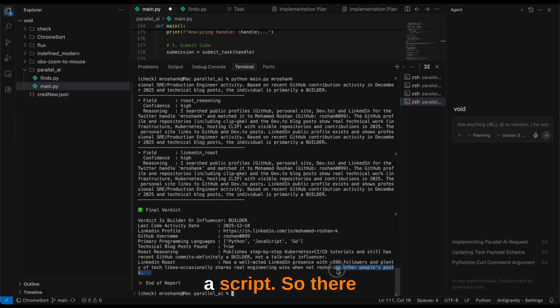Anyway, so this is a script. There's a lot more juice you can squeeze out of the agent once you tweak the script a bit and ask for more information. Because this is a really powerful tool and you can do a lot of crazy stuff with this.